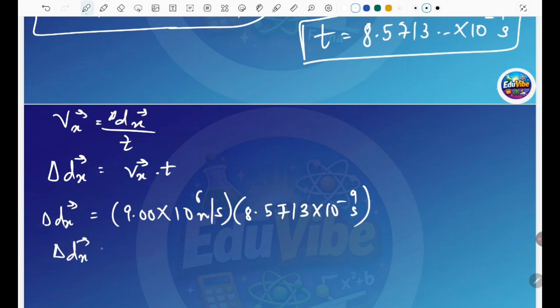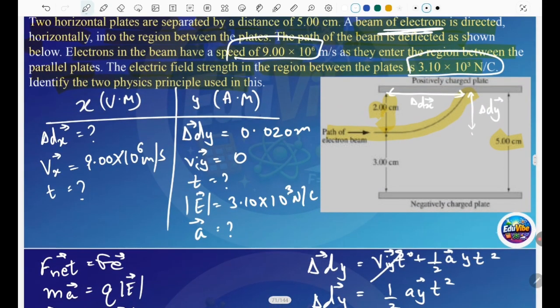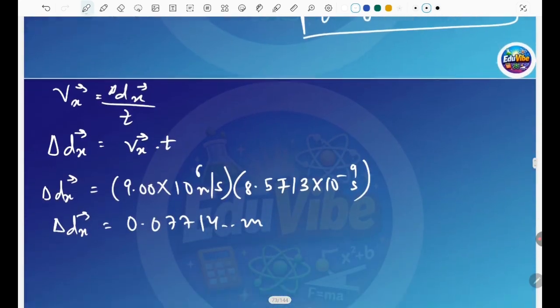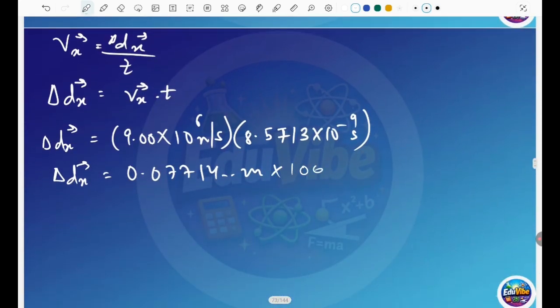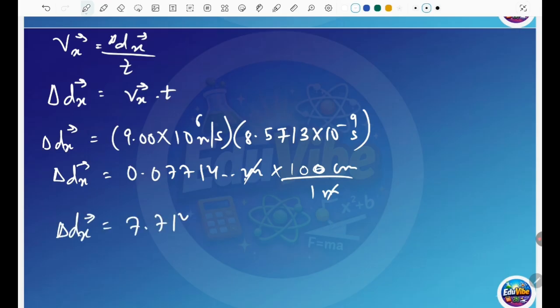When you calculate this, you get about 0.07714 meters. Since the question started in centimeters, you have to give the answer in centimeters, so multiply by 100 centimeters per 1 meter. The meters cancel out, and you get the horizontal distance 7.714 centimeters, which is 7.71 centimeters.